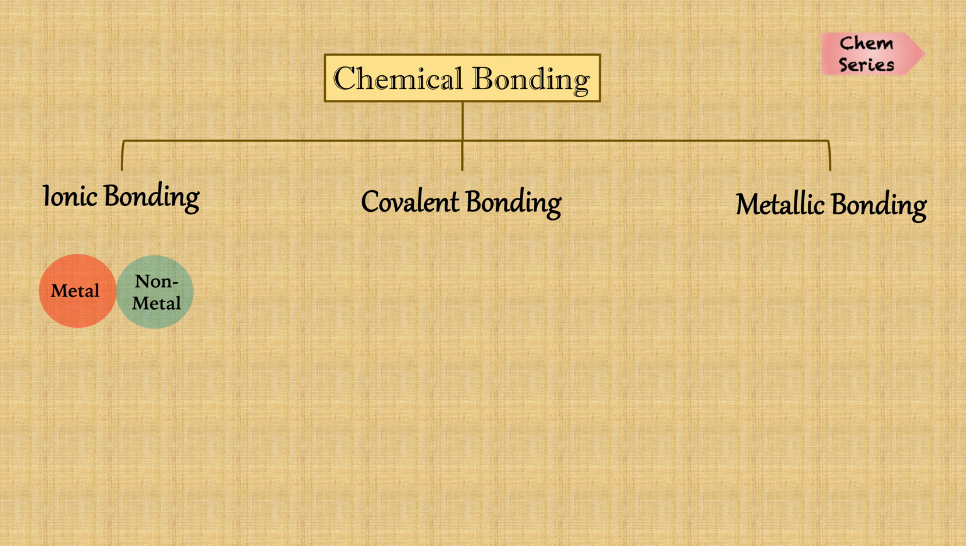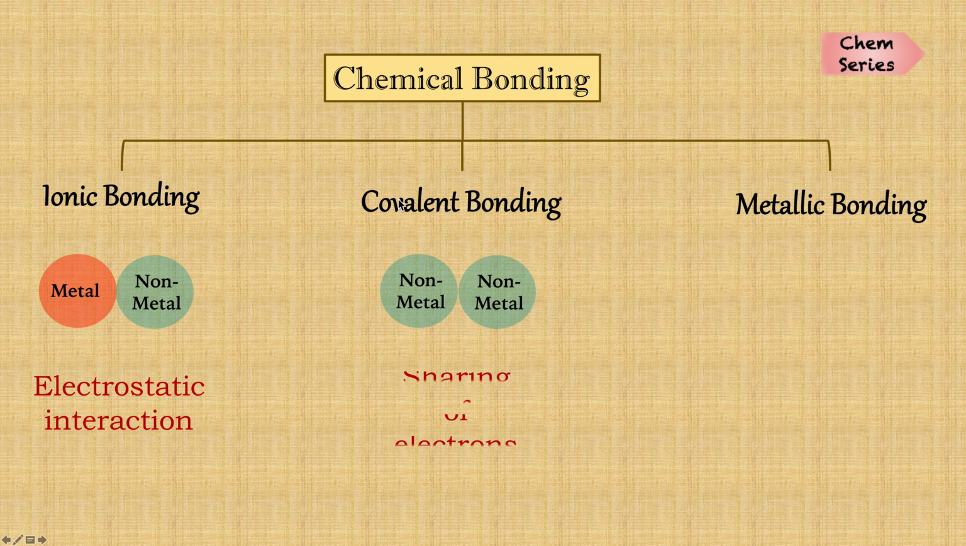Coming to ionic bonding, it is the electrostatic attraction between metals and non-metals. And covalent bonding is the sharing of electrons between non-metals. And if you need to know more about it, I have made a video in detail on them and given the link in the description, so you can go and verify it.